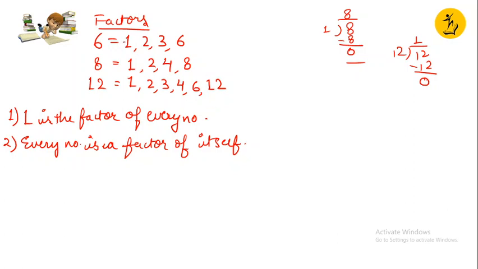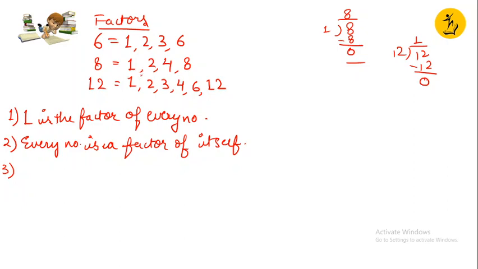Now again understand here, let's see what all factors 6 has. 6 has 1, 2, 3 and 6. Do I have any number greater than 6 which is a factor of 6? Any number greater than 8 which is a factor of 8? Any factor greater than 12 which divides 12? No, right?